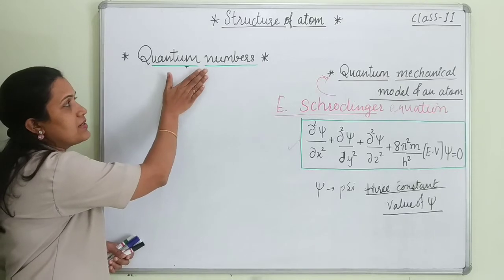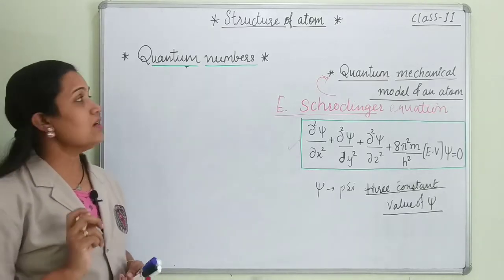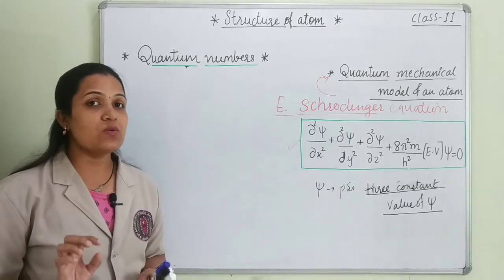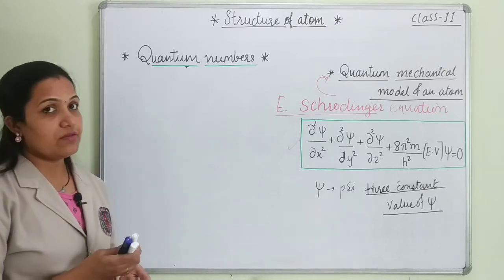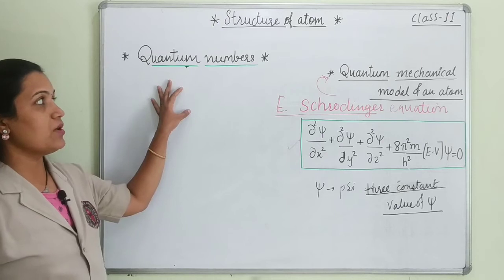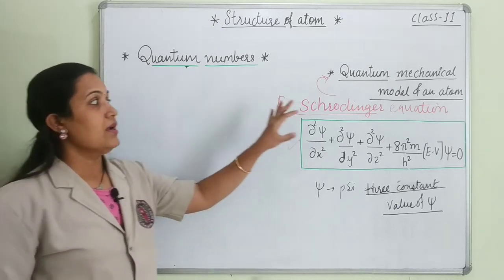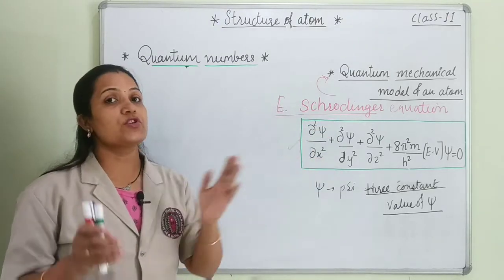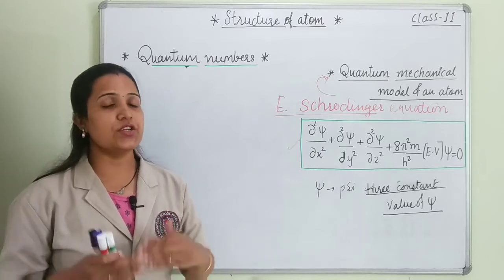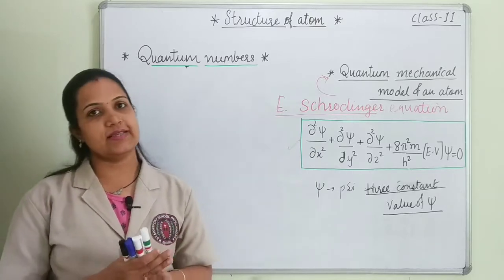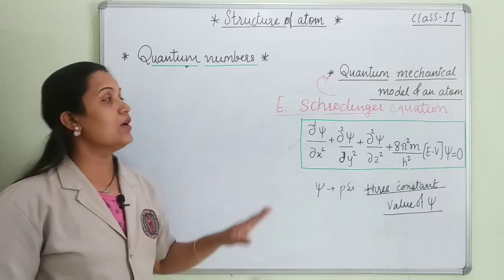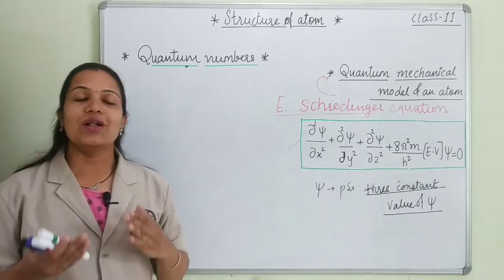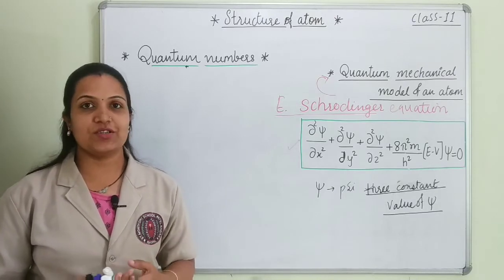Quantum number values are derived from the Schrödinger equation, which we can also call the Schrödinger wave equation. I hope students you understood the basic concept of quantum number. Now let's start with the topic quantum number.